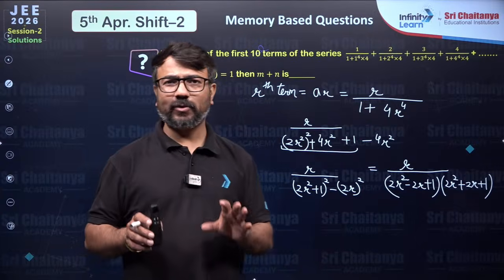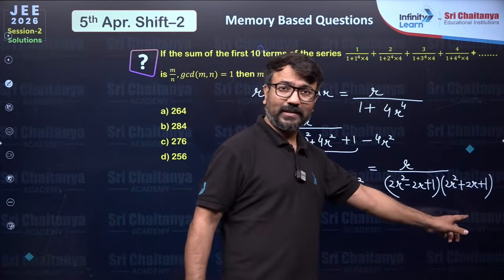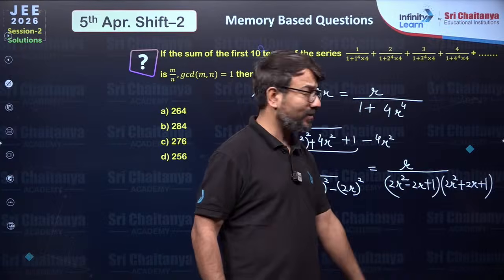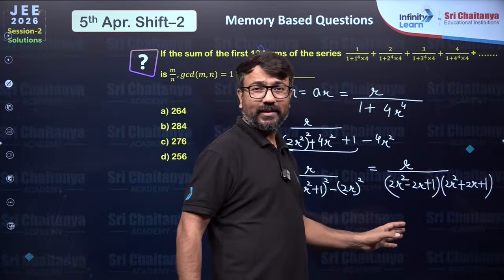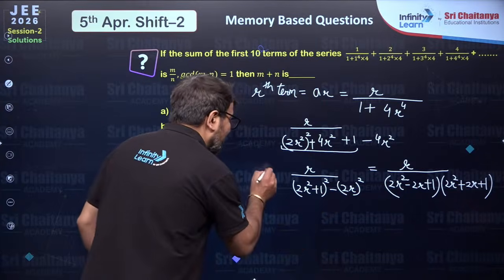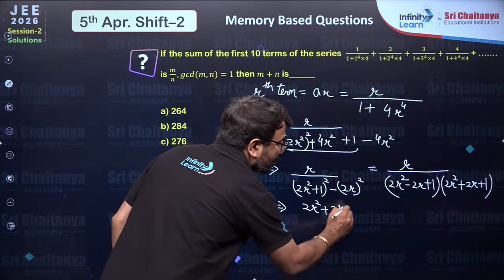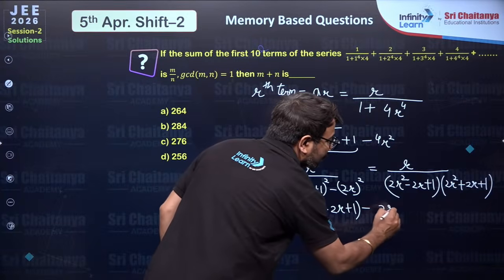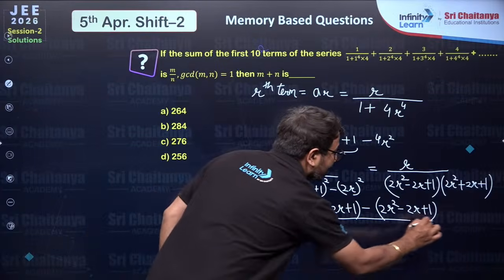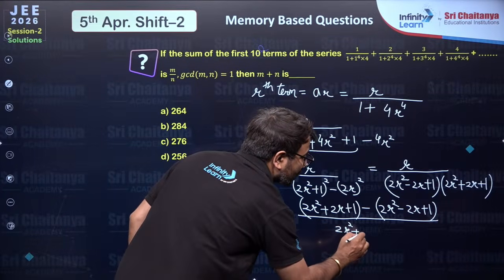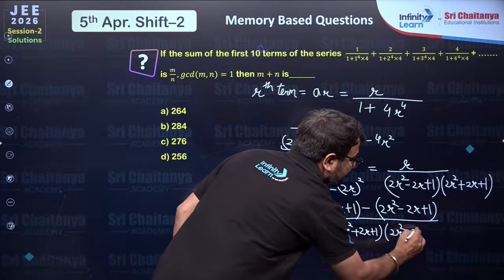Now, I have to break it into a partial fraction. How will I break it? Here one of the factors is a larger factor, one is a smaller factor. If you subtract the larger and the smaller, you will get 4r. So I am writing in the numerator the subtraction of 2r square plus 2r plus 1 and 2r square minus 2r plus 1, and the denominator I am keeping as it is.